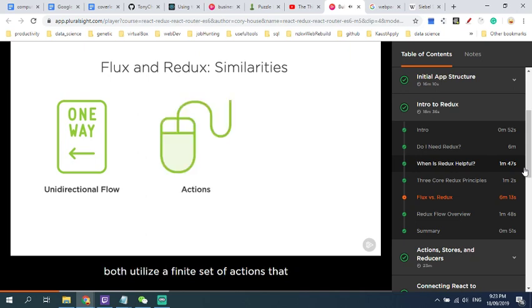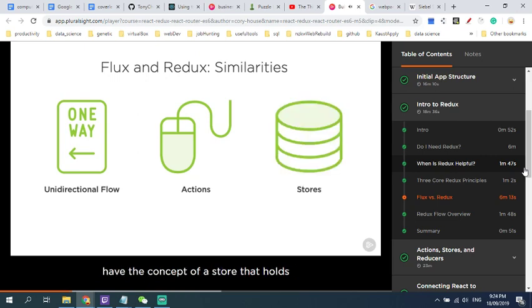They also both utilize a finite set of actions that define how state can be changed. You define action creators to generate those actions and use constants that are called action types in both as well. They both have the concept of a store that holds state, although Redux typically has a single store while Flux typically has multiple. While these core concepts exist in both, as you're about to see, they differ in a variety of ways. Let's explore how they're different.